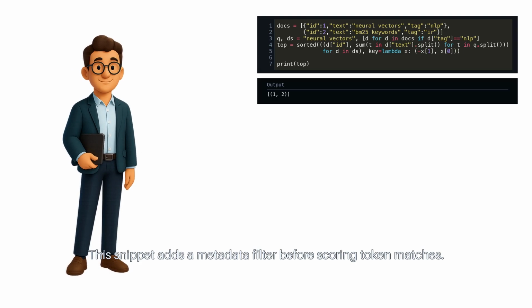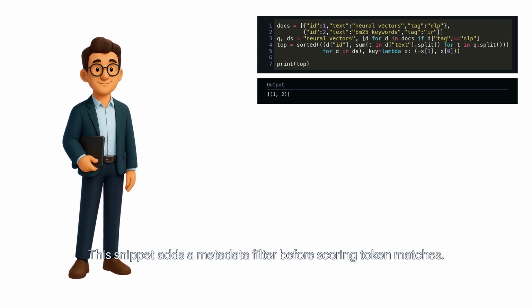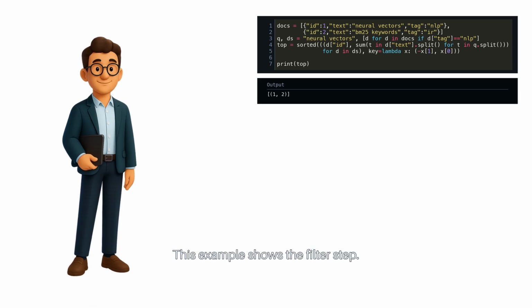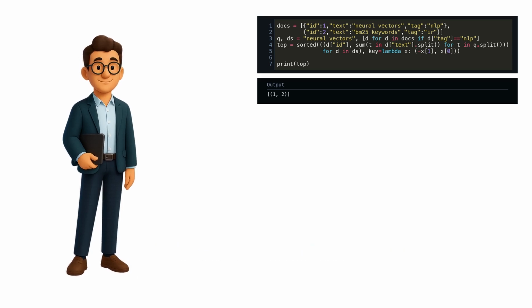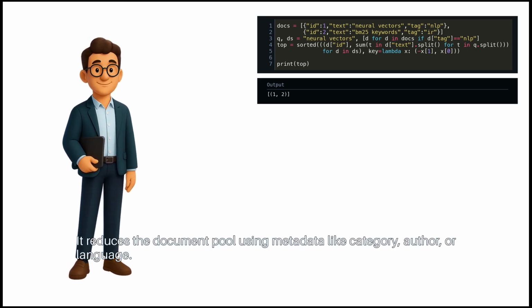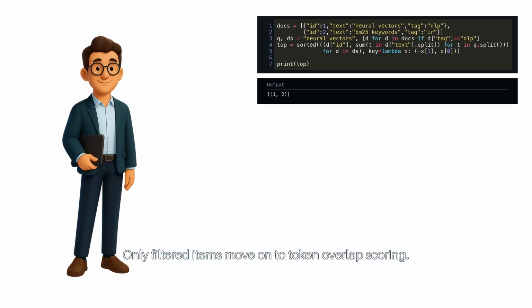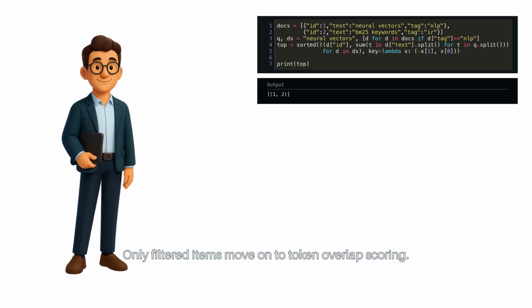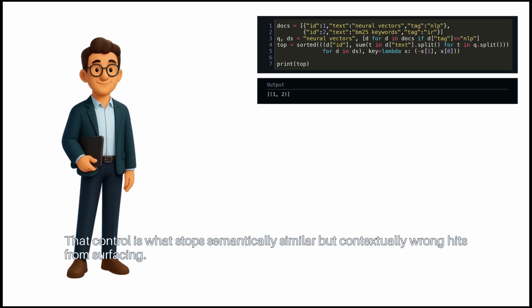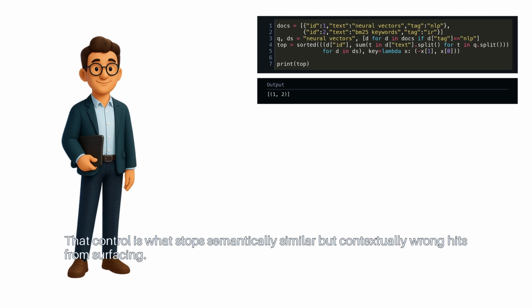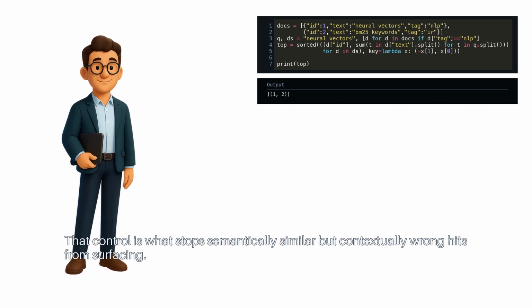This snippet adds a metadata filter before scoring token matches. This example shows the filter step. It reduces the document pool using metadata like category, author, or language. Only filtered items move on to token overlap scoring. That control is what stops semantically similar but contextually wrong hits from surfacing.